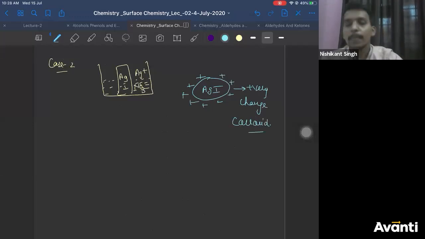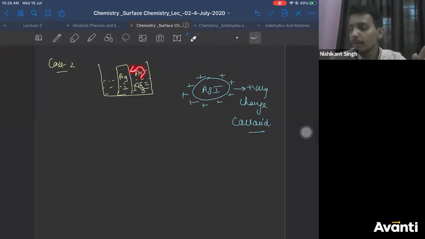Is that clear? So charge on the colloid is due to what ions it is absorbing on its surface, right? NO3 minus will be present in the solution. So charge on the colloid will be due to the ions absorbed on its surface. Which ions are usually absorbed? Common ions are usually absorbed, correct?